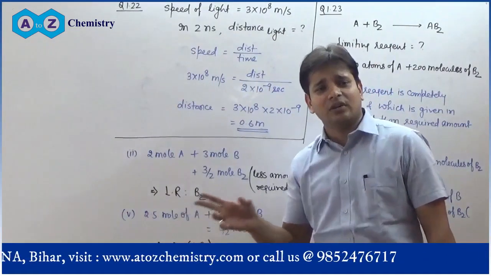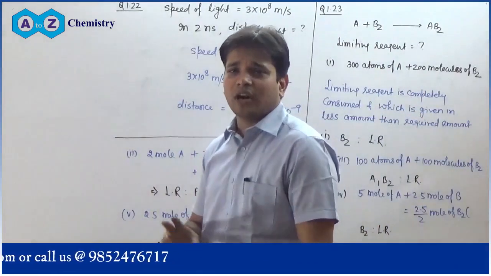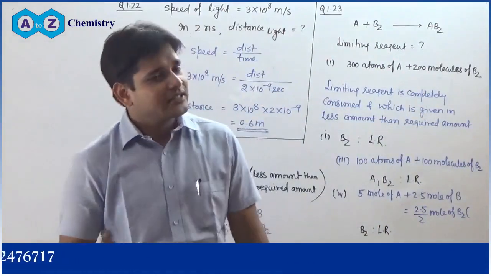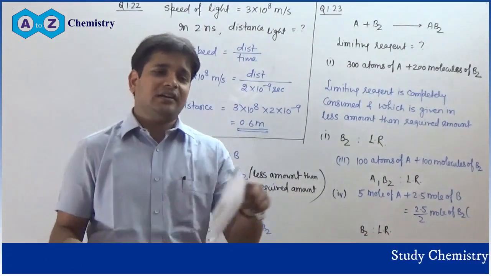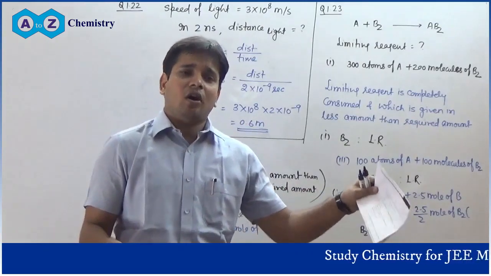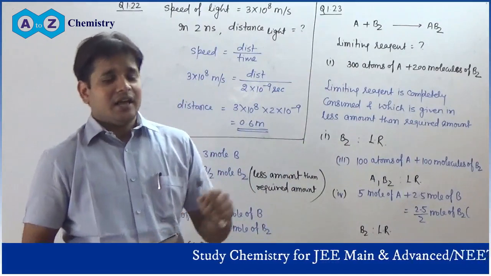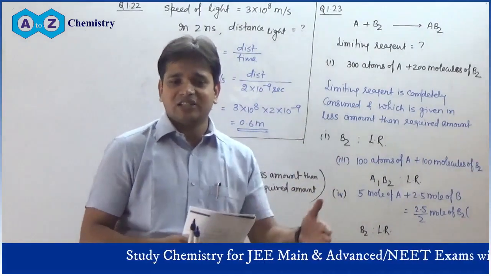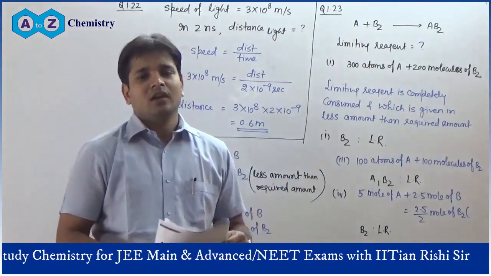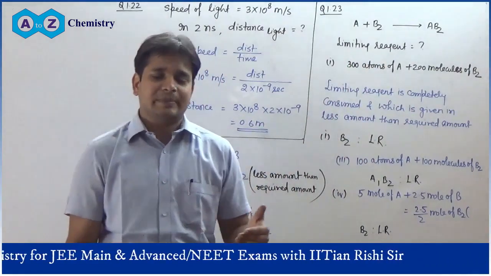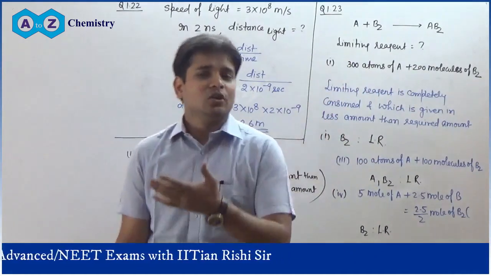Remember that there are two methods by which you can calculate the limiting reagent. First method is to calculate the amount of product. That reactant which will give the lowest amount of product will be taken as the limiting reagent. Second method is to assume any one as the limiting reagent and calculate the required amount of the other reactant that will completely react with it. If the required amount of the other species is less than the given amount, then your assumption is correct.